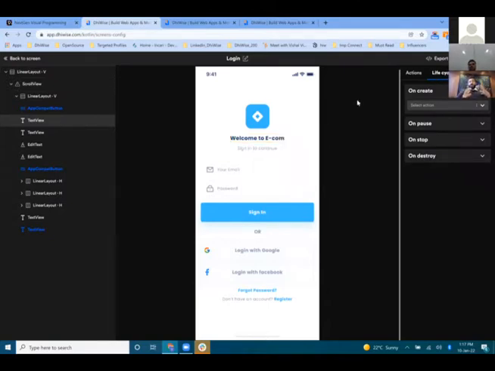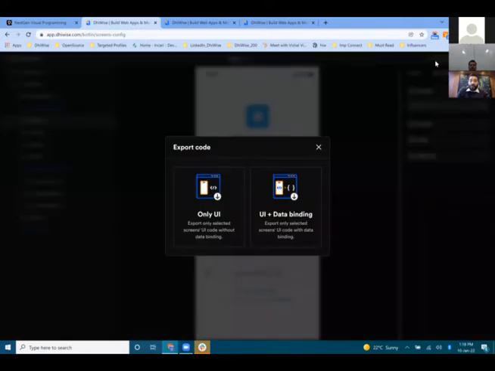Now, the main question that comes to mind is how it's different from no code and low code platforms. The first thing, you will be the owner of your source code, so you can export it, download it, and directly sync it with Git repositories. Second, for any no code and low code platform, you need to start from fresh code. But the biggest USP of DhiWise is that if I just want to export the code of one screen, I can directly export the code of that particular screen.